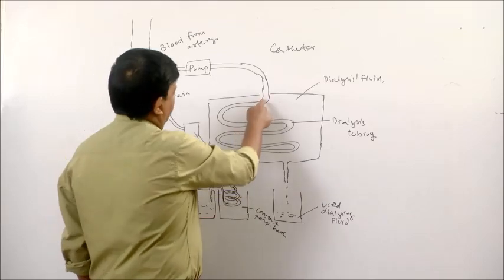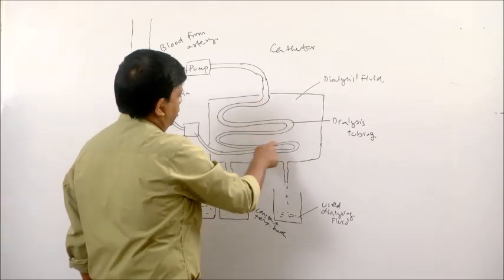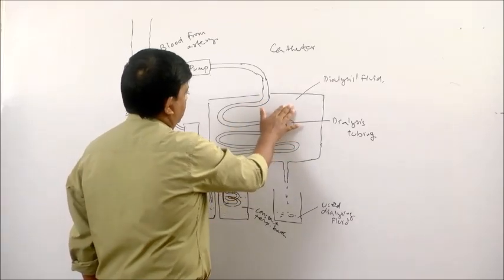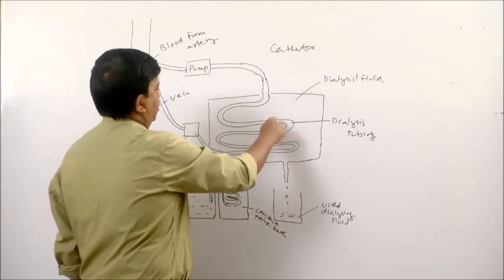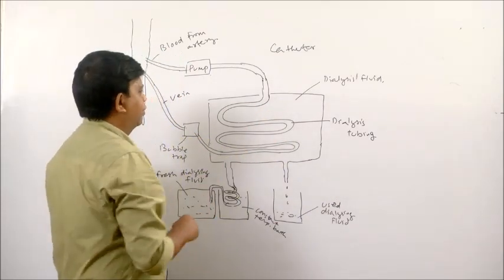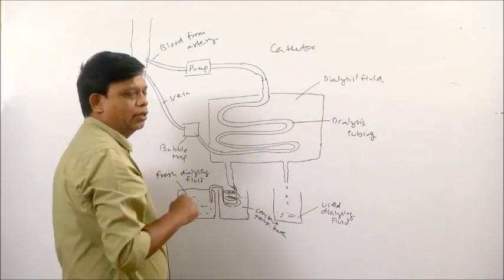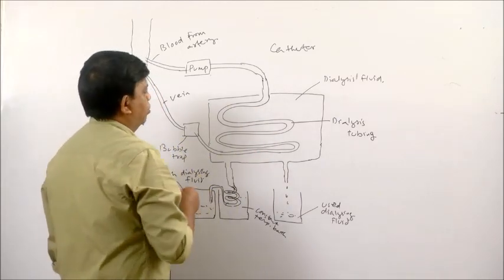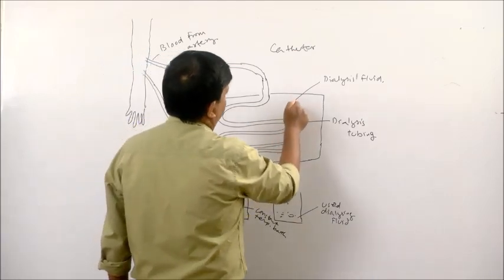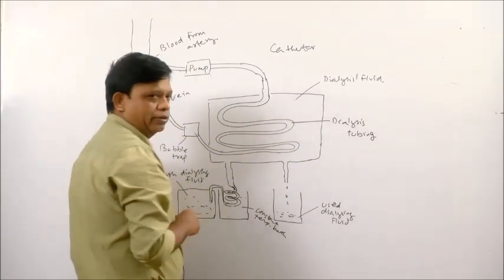So, when the blood is circulating in this dialysis tubing bathed by this dialysis fluid, there will be exchange of material. The materials which need to be removed from the blood, that is the waste material, their concentration should be 0 in the dialysis fluid.